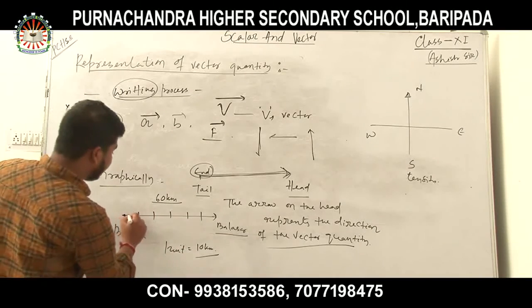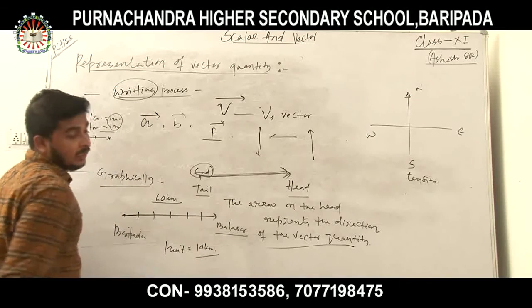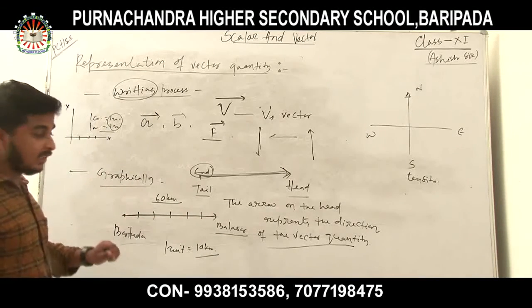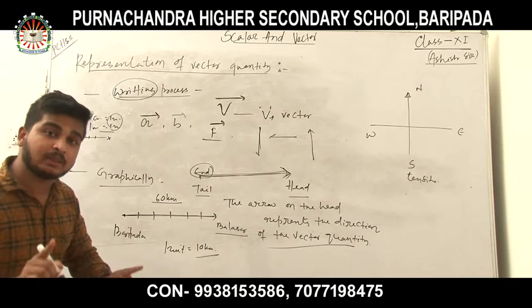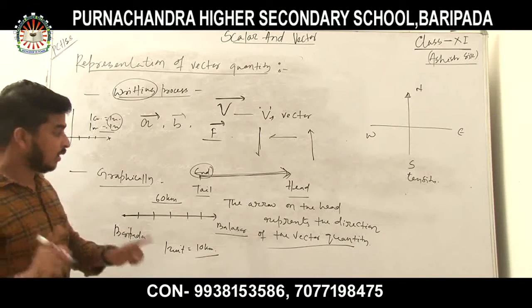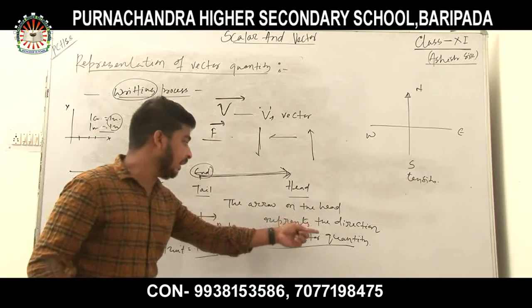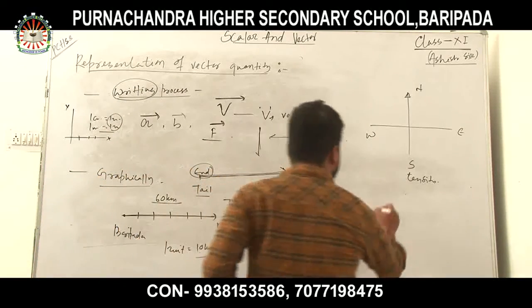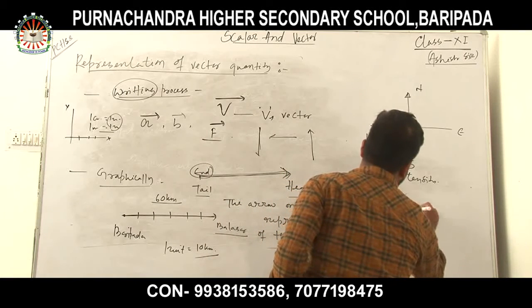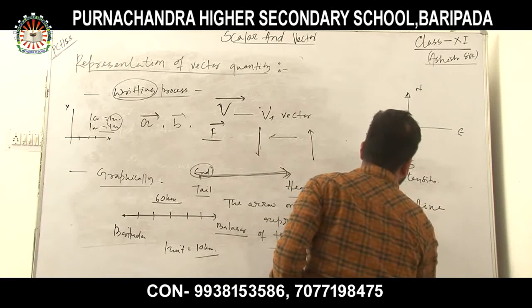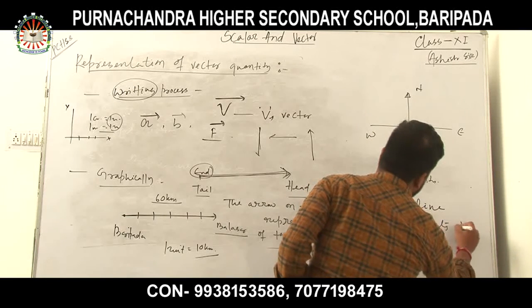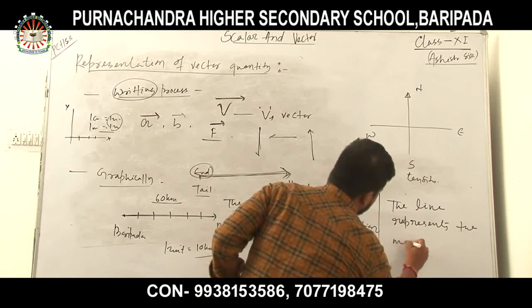So this line represents the magnitude of the vector quantity. The arrow on the head represents the direction of the vector quantity, and the line represents the magnitude.